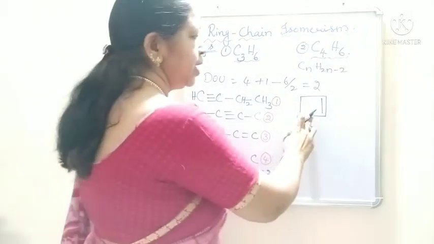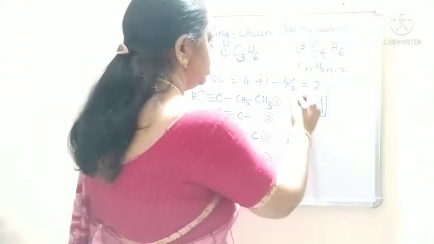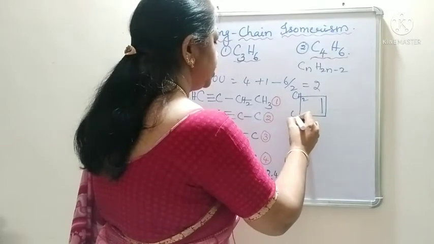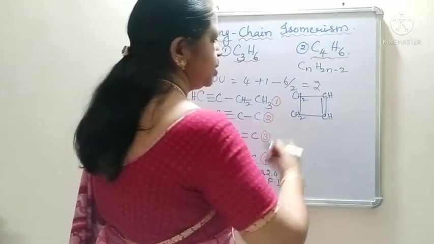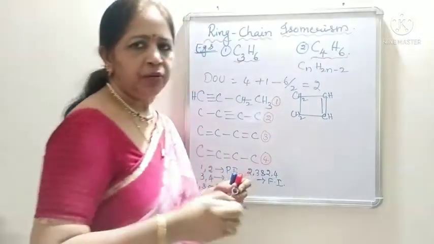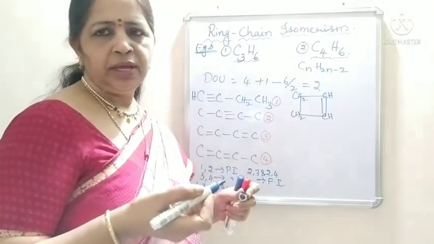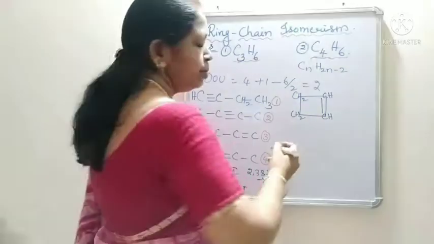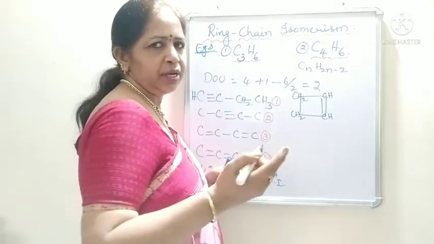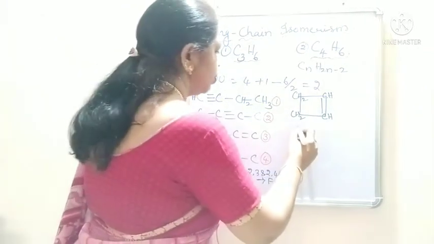This is cyclobutene, CH2, CH2, CH, CH. This is cyclobutene. Now we can write other ring isomers also for this formula by decreasing 1 carbon atom in the ring. That is a cyclopropene.